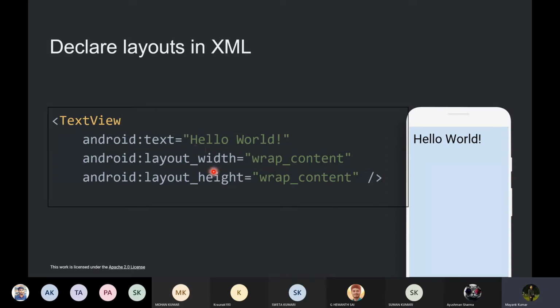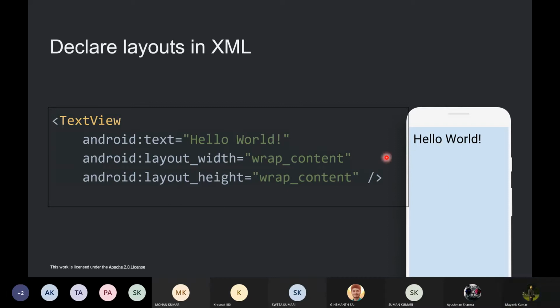So here are two more attributes that are defined here: layout width and layout height, which as the name suggests are used for defining the layout width and height of the element that we are defining here. In this case we have used wrap content. So basically what wrap content means is that the element that we are defining will be as tall and as wide as the content inside it will be.